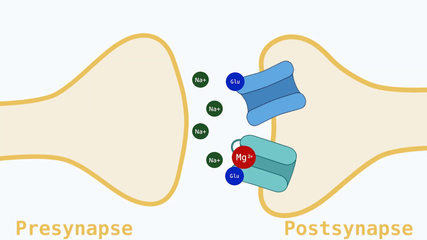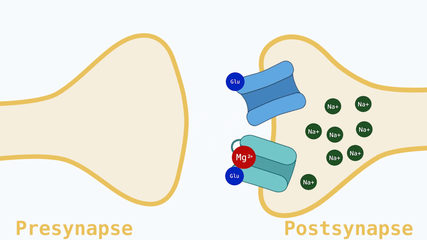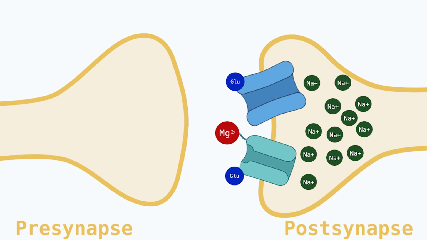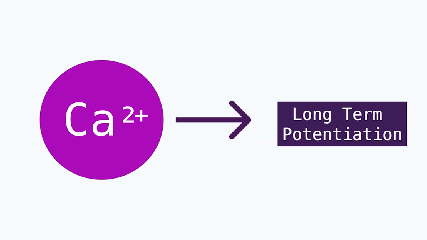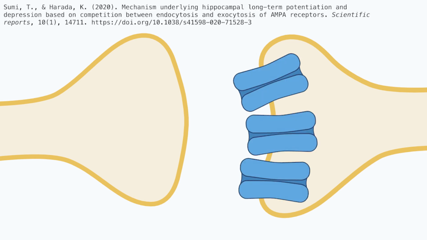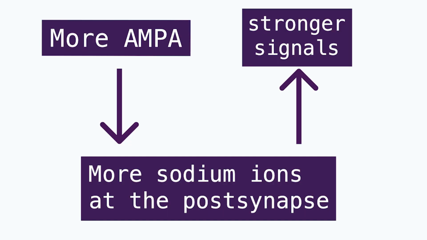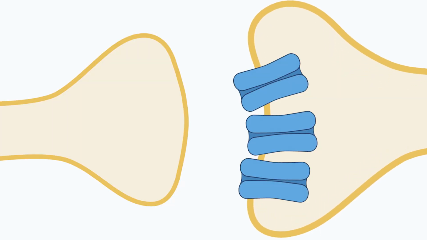What we need is either a strong signal or repeated weak signals to keep AMPA open long enough for the sodium concentration in the postsynapse to increase to a level where the magnesium ion in the NMDA receptor is expelled. This allows calcium ions to enter the postsynapse. Calcium ions lead to the molecular cascades in the neuron, which trigger a greater density of AMPA receptors at the postsynapse. This leads to a stronger connection and stronger signals through permanently enlarging the synapses if signals are maintained.